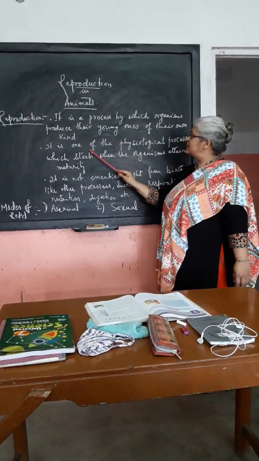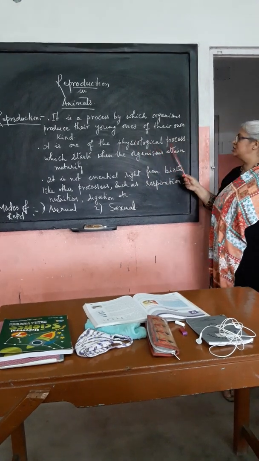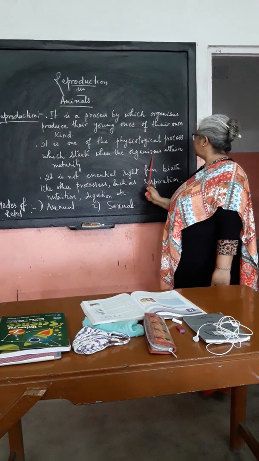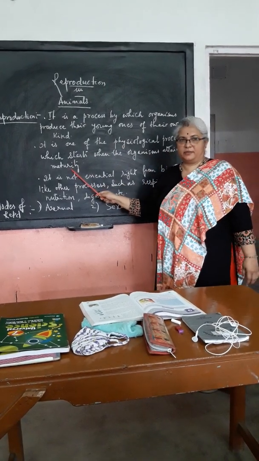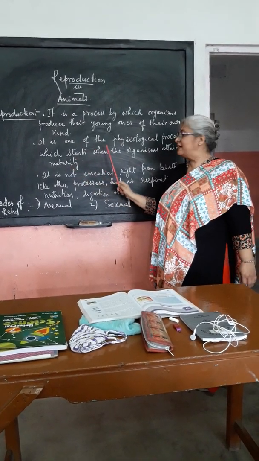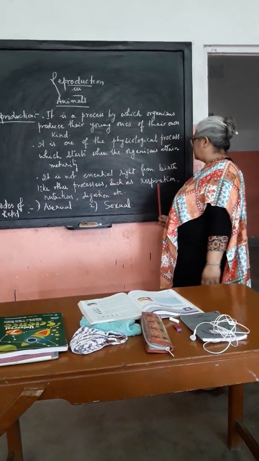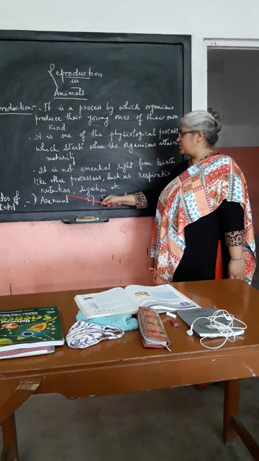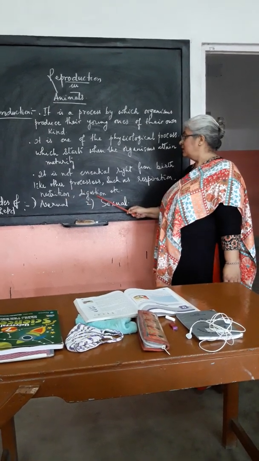This process is considered to be one of the physiological processes, which starts when the organisms attain maturity. It is a little bit different from other physiological processes like respiration, nutrition, digestion. Reason?